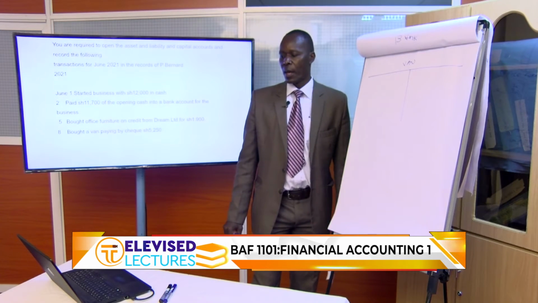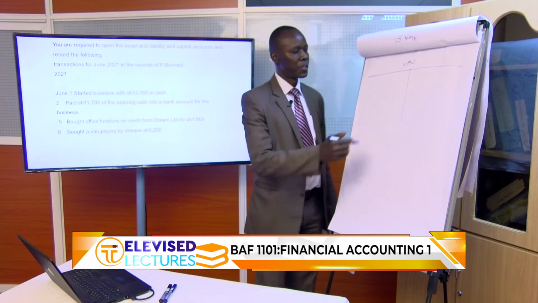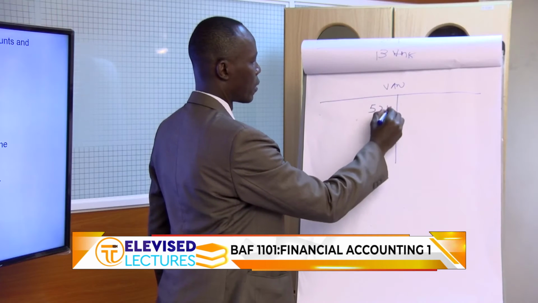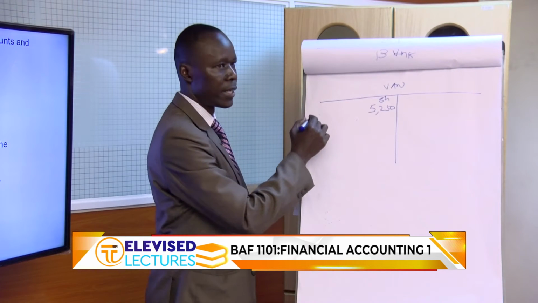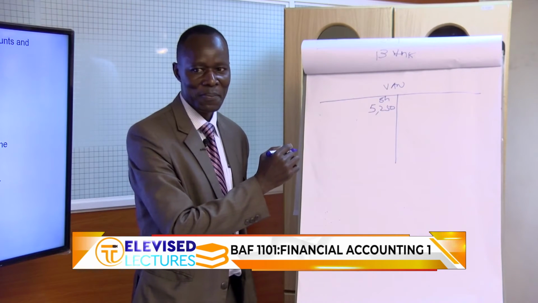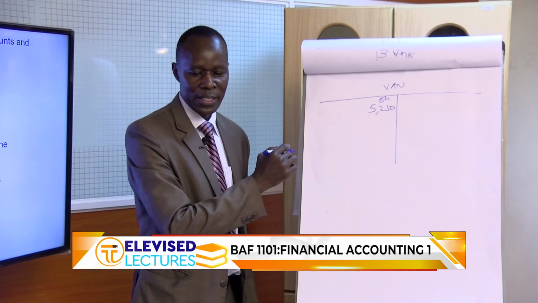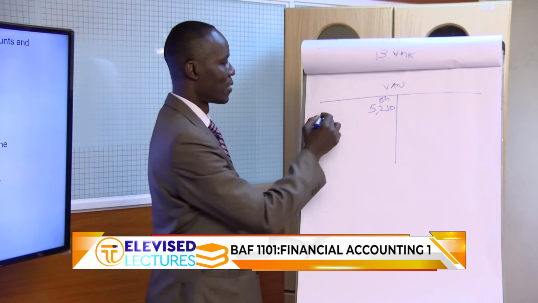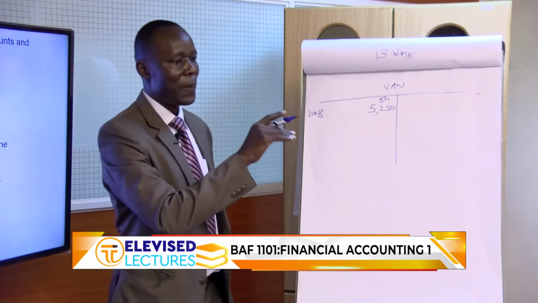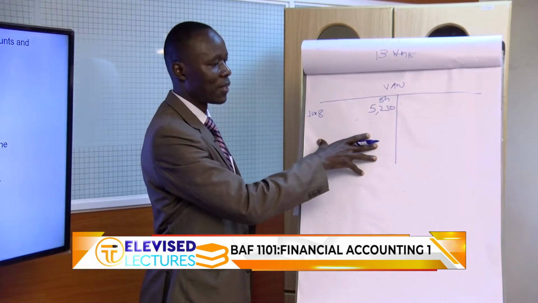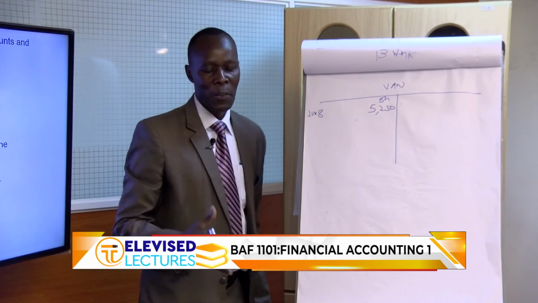So we debit this van asset by how much? Look at the transaction on 8th, 5,250. Write the date. The date is on 8th. That is June 8th. But since we paid by check, that means there is a decrease in our bank balance.